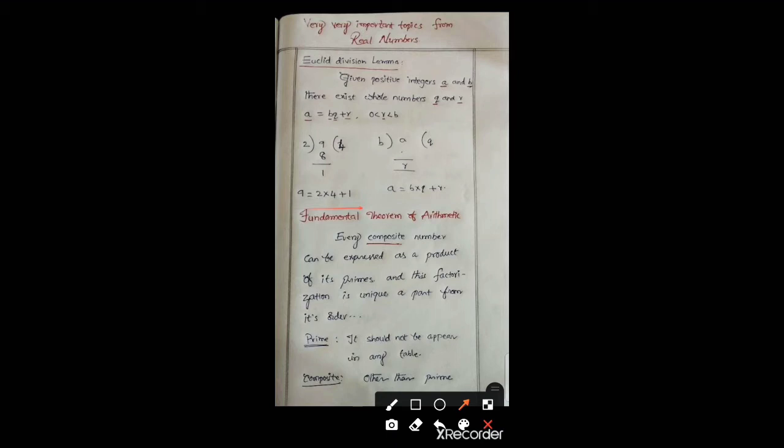Okay, now we are at the second point, that is the fundamental theorem of arithmetic. So here I am reading again, just listen. Every composite number can be expressed as a product of its primes, and this factorization is unique. It's a very important thing. This is the matter: apart from its order, it means there is no need of order.